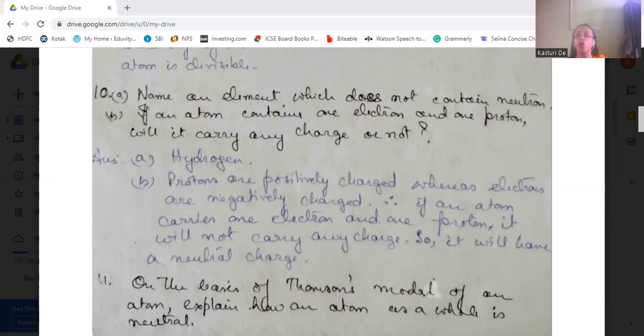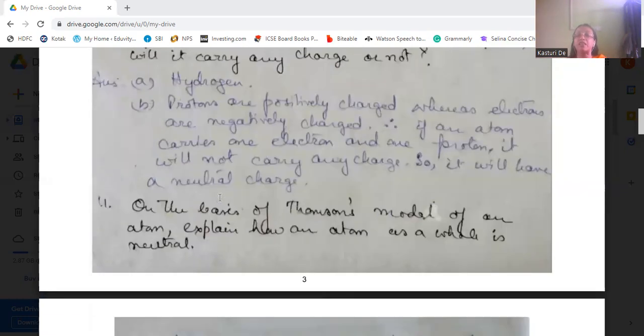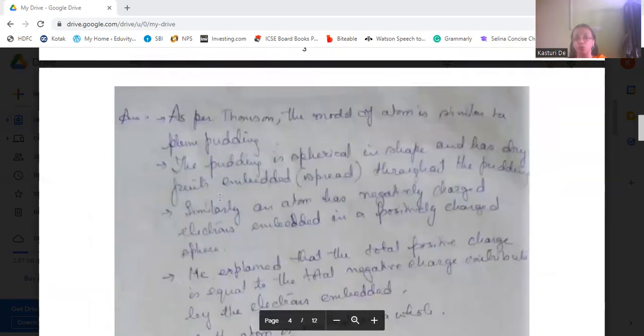Now, on the basis of Thomson's model of an atom, explain how an atom as a whole is neutral. As per Thomson, the model of the atom is similar to a plum pudding. He took a plum pudding, a spherical shape in which dry fruits are embedded and spread throughout the pudding. Similarly, an atom has negatively charged electrons embedded in a positively charged sphere.